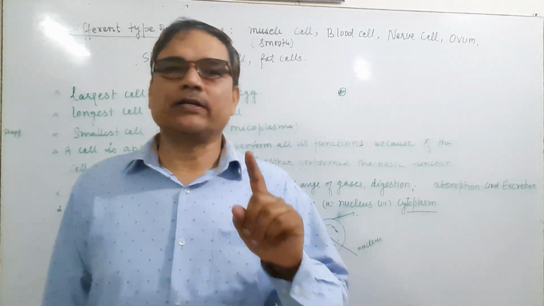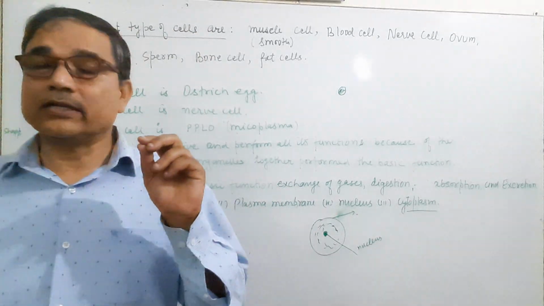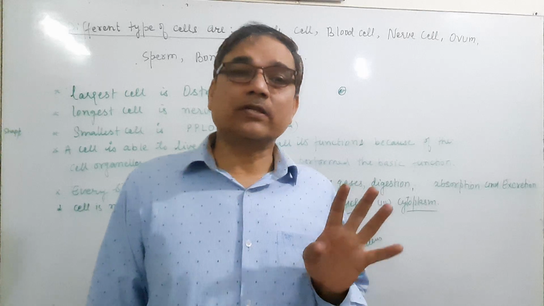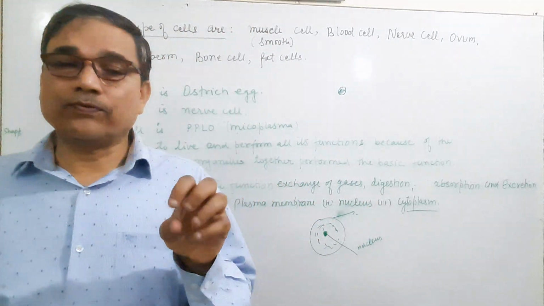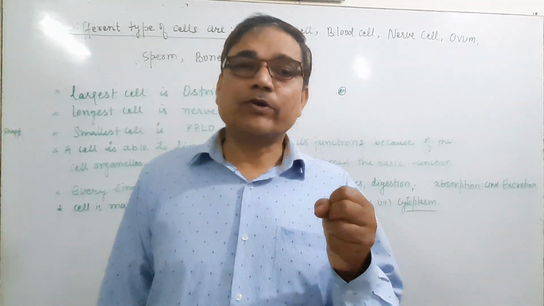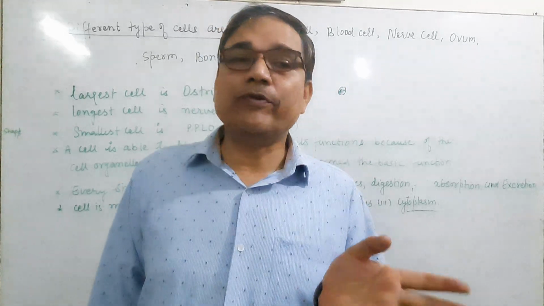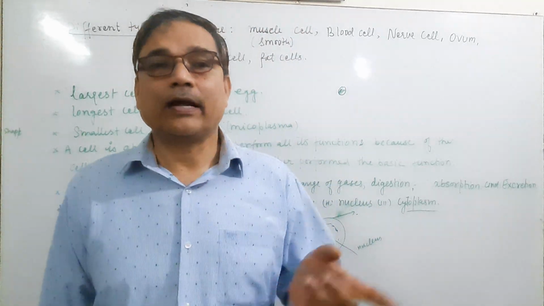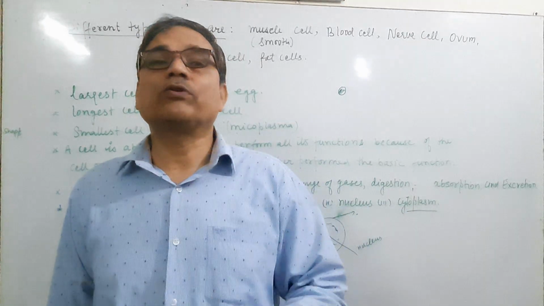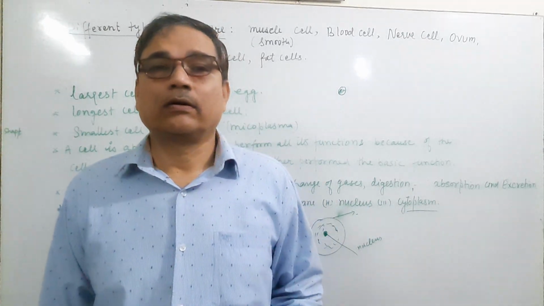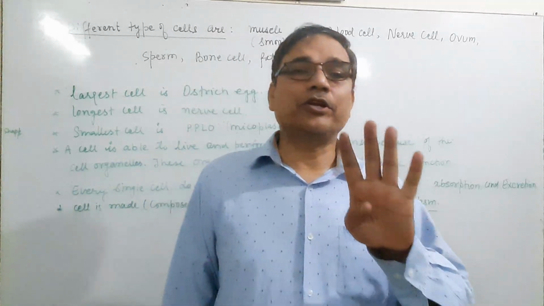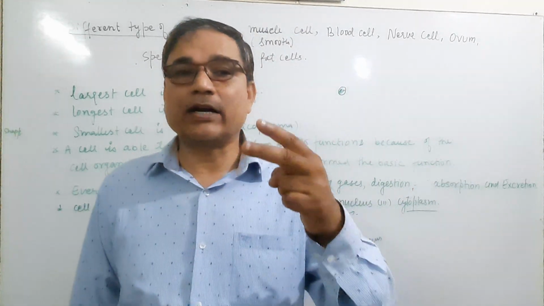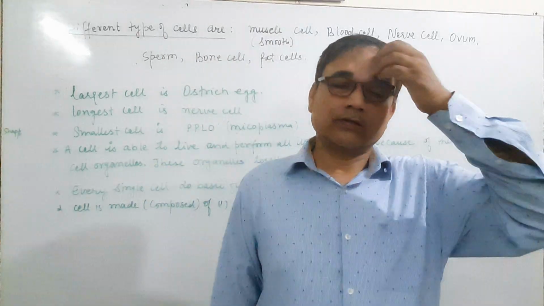The nucleus is present inside the cell at the center of the cell, whereas the cytoplasm is the fluid structure, meaning liquid structure, which is present between the nucleus and the cell membrane or plasma membrane, and the plasma membrane is the outer covering of the cell. These are the three parts of the cell: first is the cell membrane or plasma membrane, second is the cytoplasm, third is the nucleus.